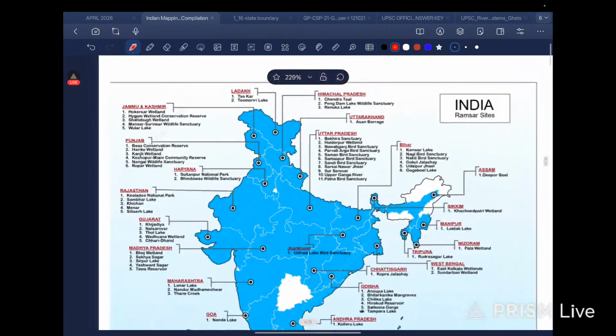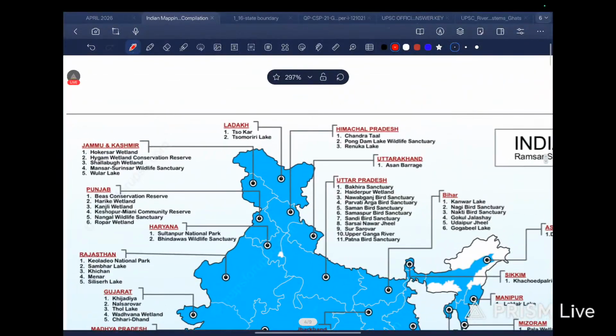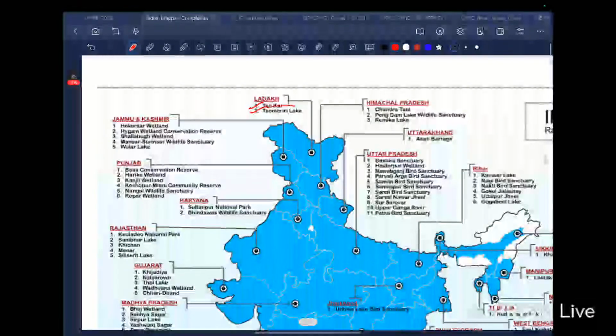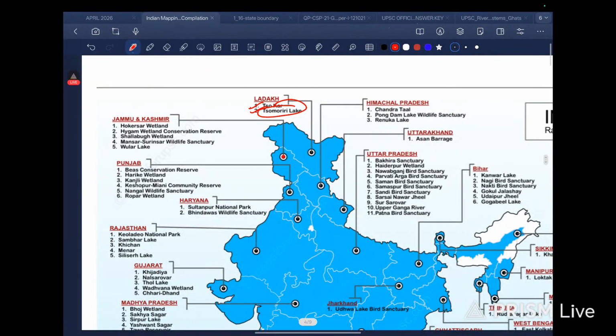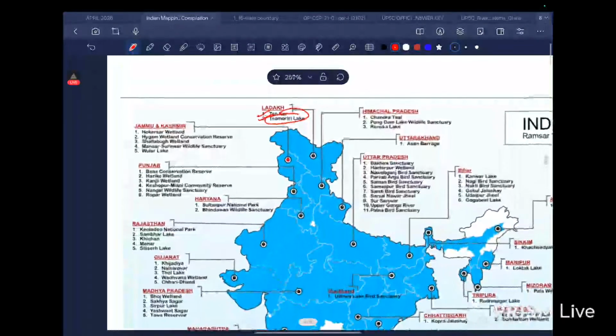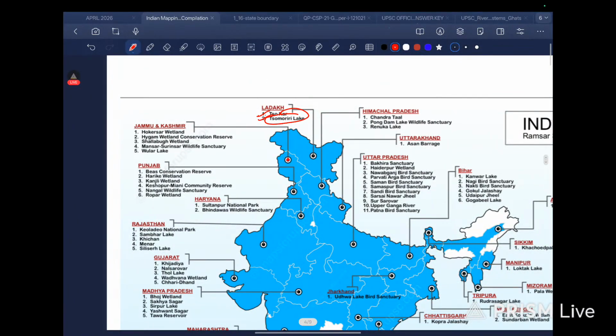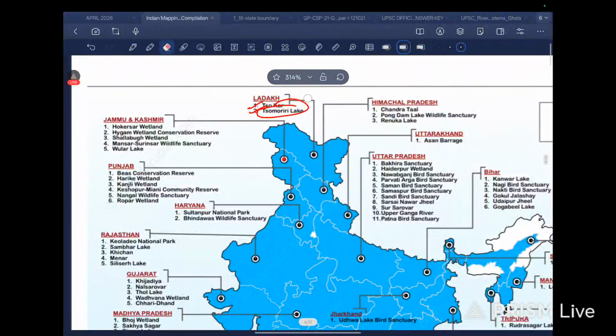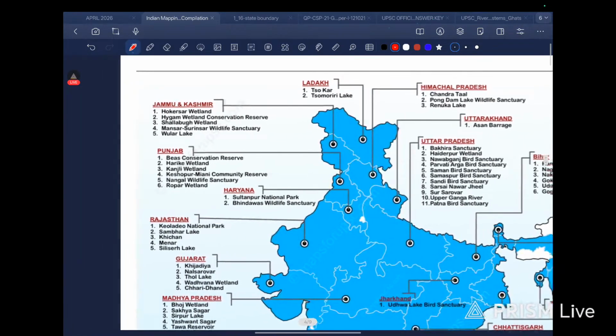Okay, so in Ladakh we have Tso Moriri Lake. Tso Moriri Lake we have in Jammu Kashmir, Ladakh. Achha, okay, it is here. I just got confused for a second over there. I thought, why is it naming this as Ladakh? Okay. Jammu Kashmir, Hokersar wetland. Then we have Wular Lake,